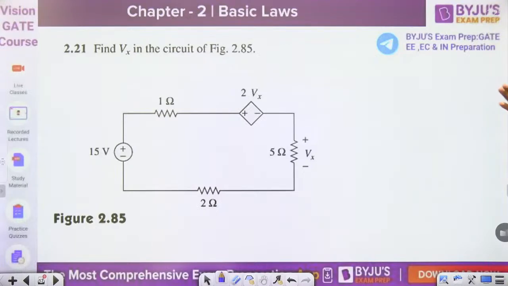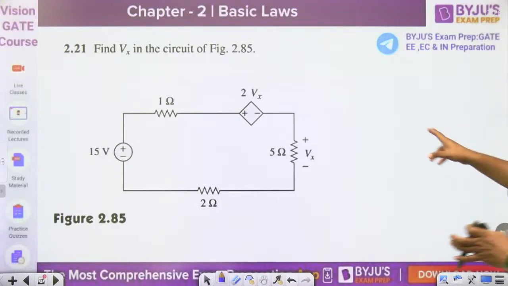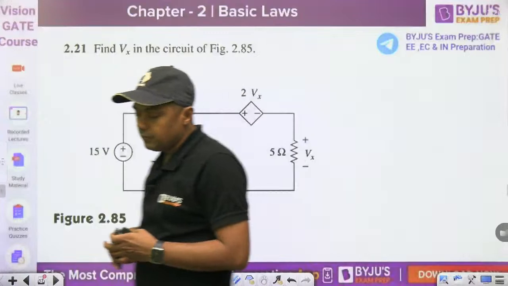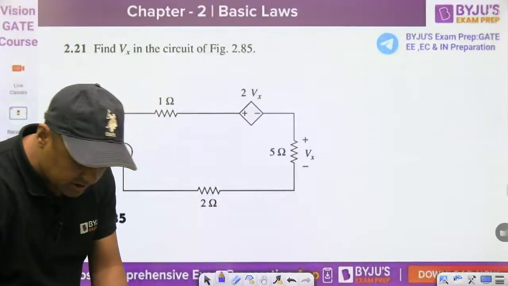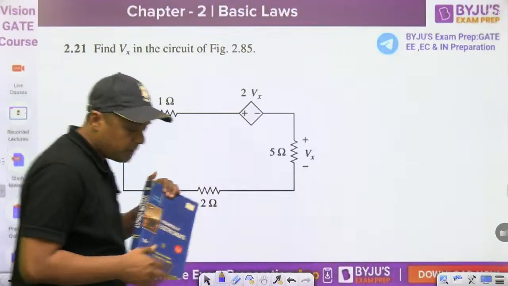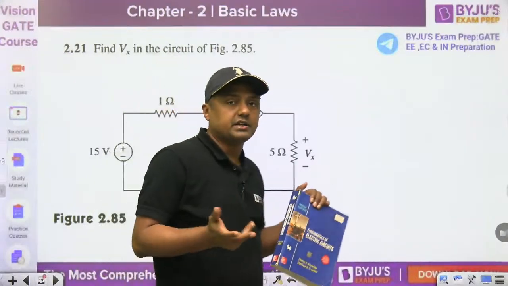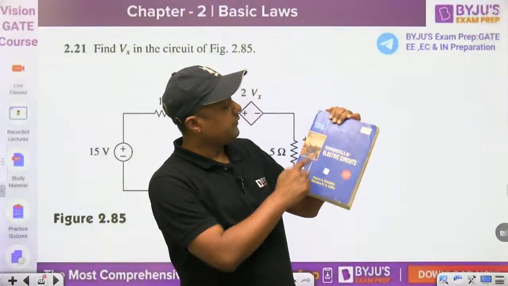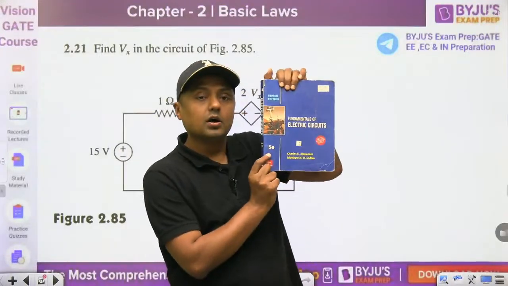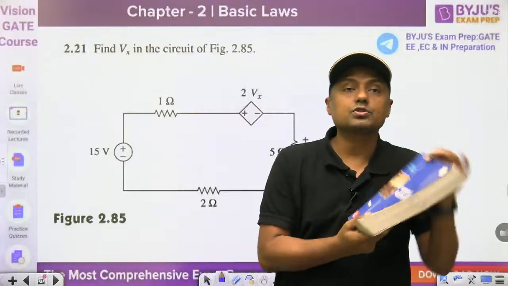Now, this is question 2.21 from the exercise of Sadiku 5th edition, guys. You can purchase this book also. If you have the hard copy, or if you can borrow the book from the library, then it is okay. This is the Alexander and Sadiku 5th edition. I have this book. So you can solve the question from this.